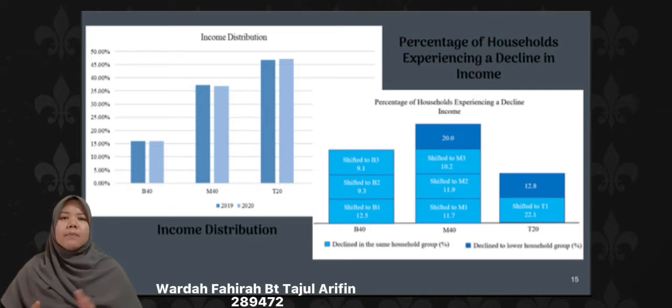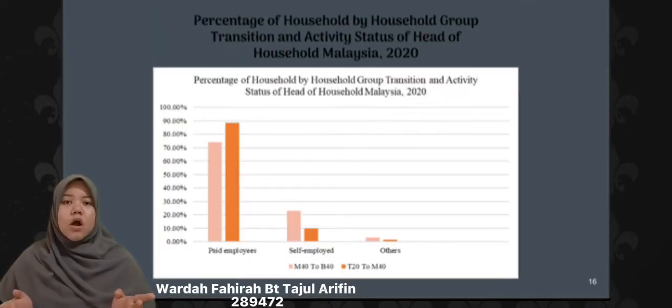88.5% of families led by paid employees have moved from T20 to M40, with 74.2% of households led by paid employees in the M40 group changing to B40. Percentage of household by household group transition and activity status of head of household, Malaysia 2020.